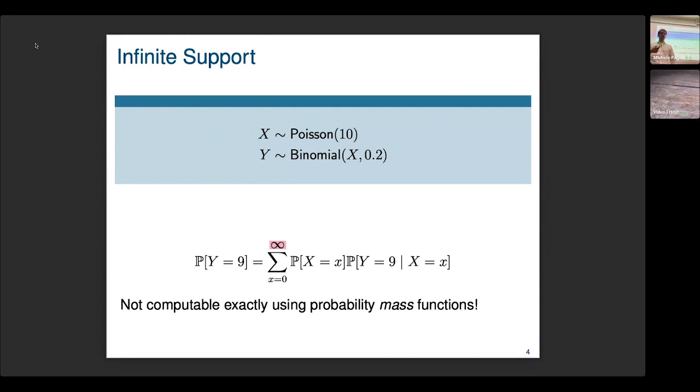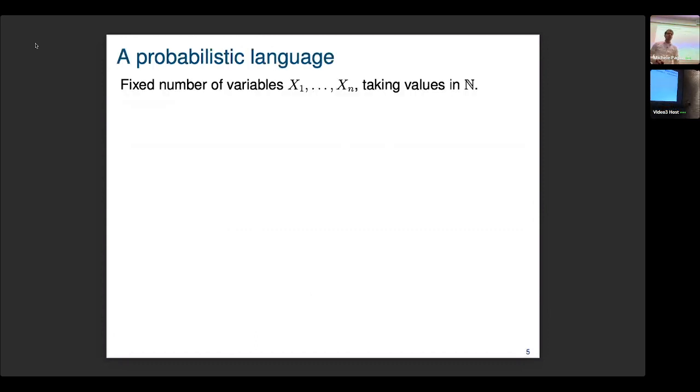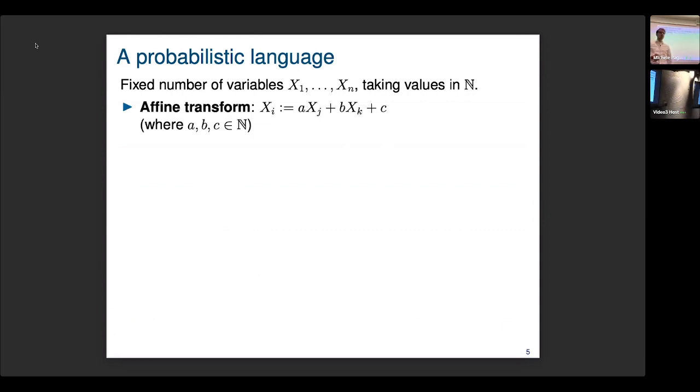Okay, so what I want to talk about now is a method of solving this problem in particular, but also more generally all kinds of probabilistic programs in a certain language, which I will explain now. So the language we care about is an imperative language with a fixed number of variables, which take values in the natural numbers. What can we do with them? We can do affine transformations, where the coefficients are natural numbers again, to ensure that the result is a natural number. We have branching based on comparisons of variables with constants.